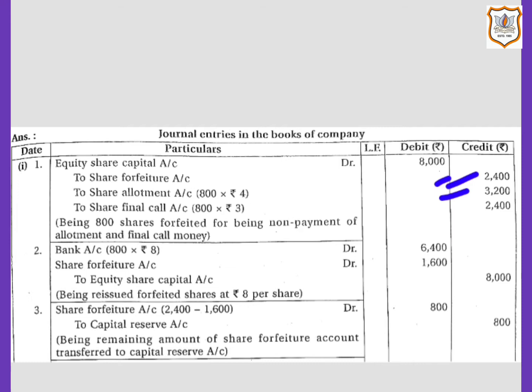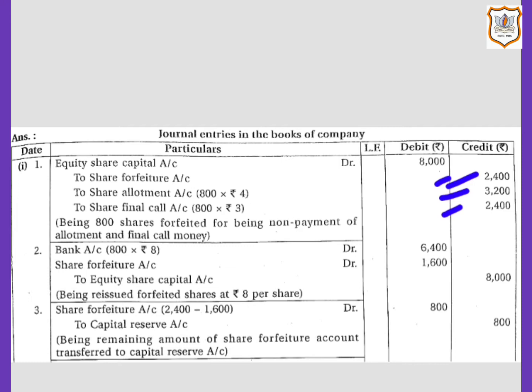Then share final call account will be credited with the amount due but not paid on final call, that is rupees 2,400, that is 800 shares multiplied by rupees 3. Rupees 3 is the amount per share at the time of final call.